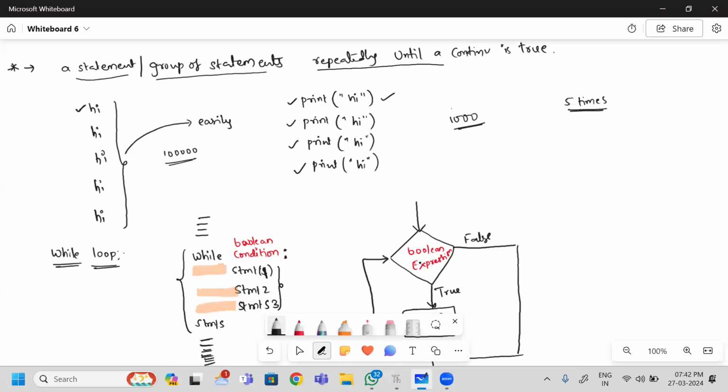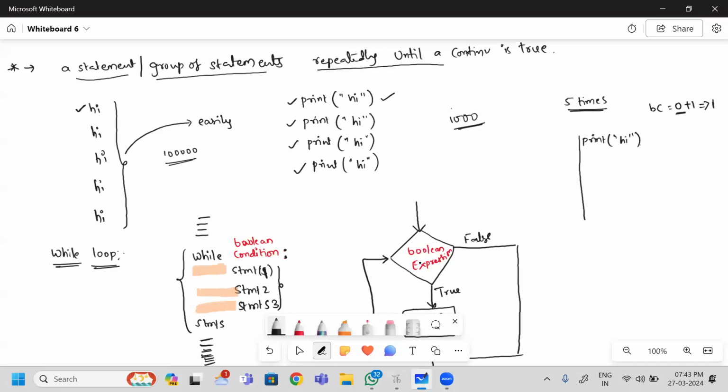Initially, when I ask you to write something 5 times, your brain will create one variable. Initially it is initialized with the value 0, because I did not start yet. So your brain counter is available, and initially it is 0. Once you write a print hi, what happened? The 0 value is incremented by 1, making it 1 because 1 is completed.